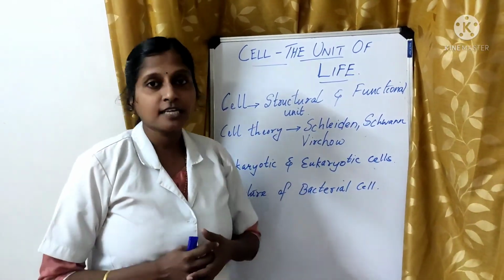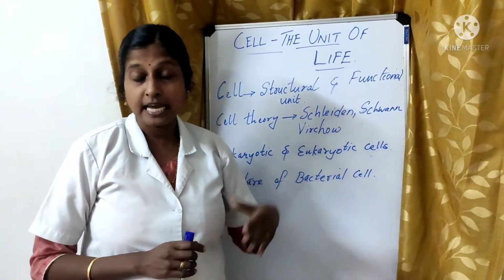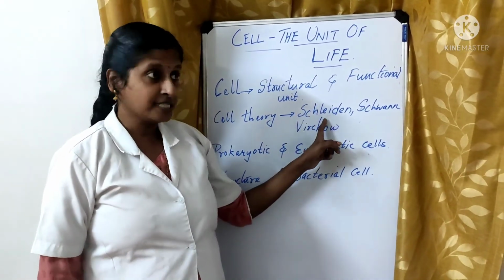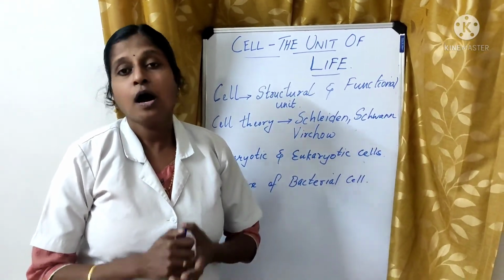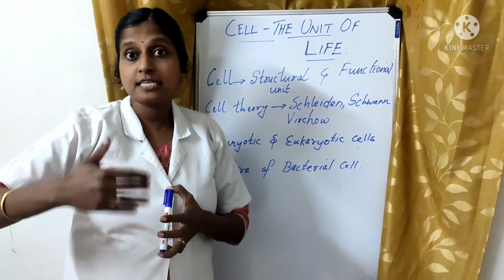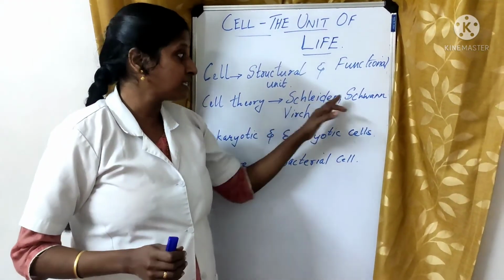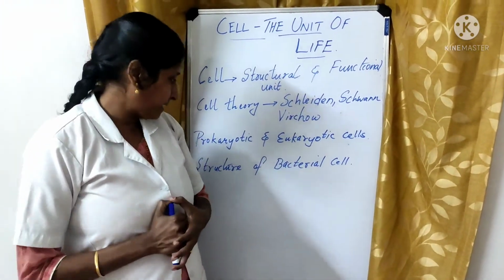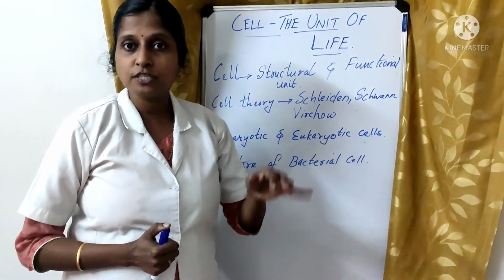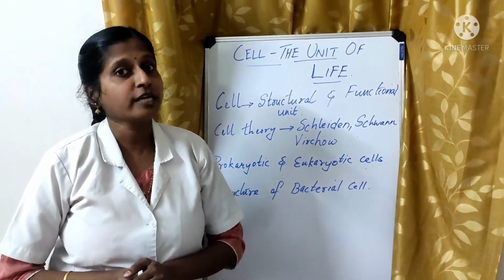So these were the three points which we discussed, and they were put forth by the botanist Schleiden, the zoologist Schwann, and Rudolf Virchow, who put forth that all cells are coming from pre-existing cells. So these three scientists worked in the making of the cell theory. Then we discussed what is the difference between prokaryotic and eukaryotic cells.